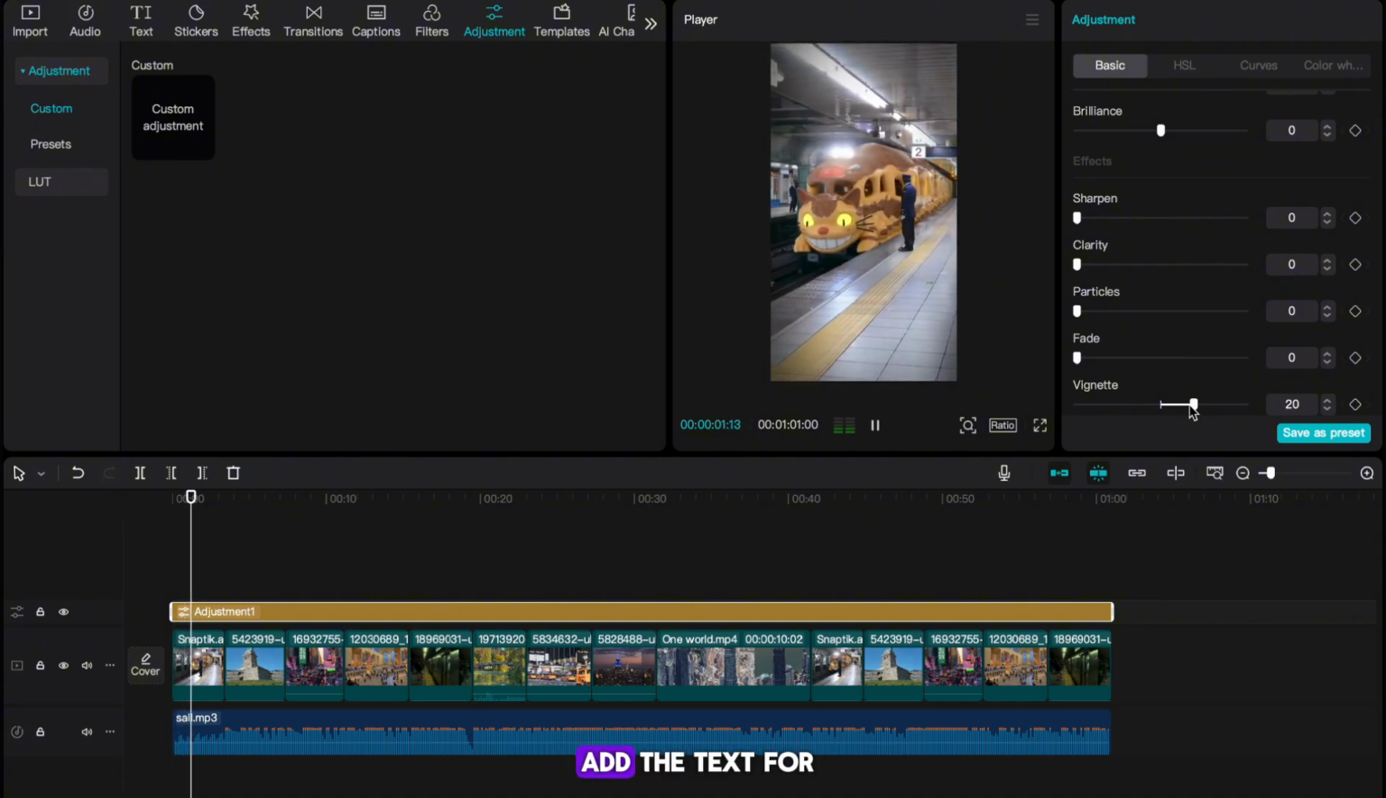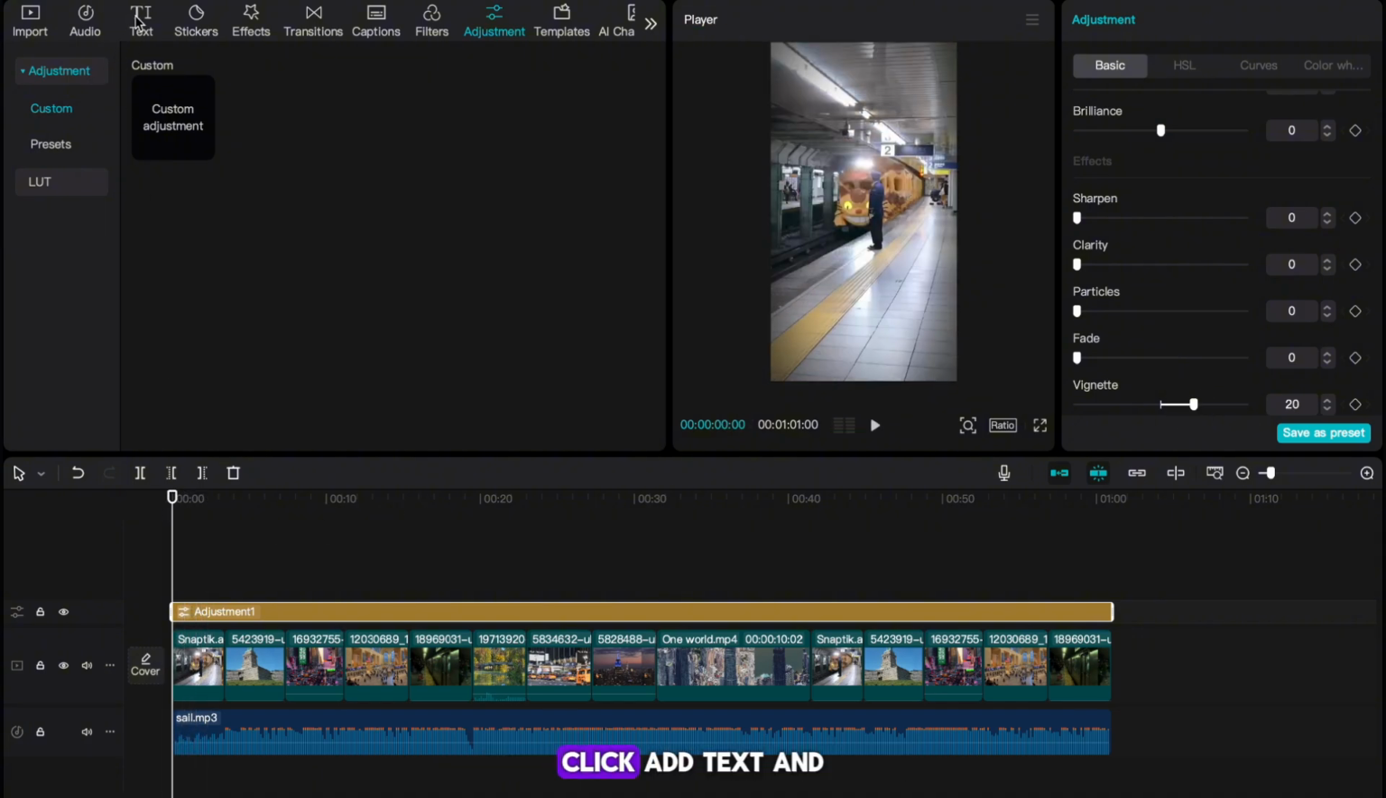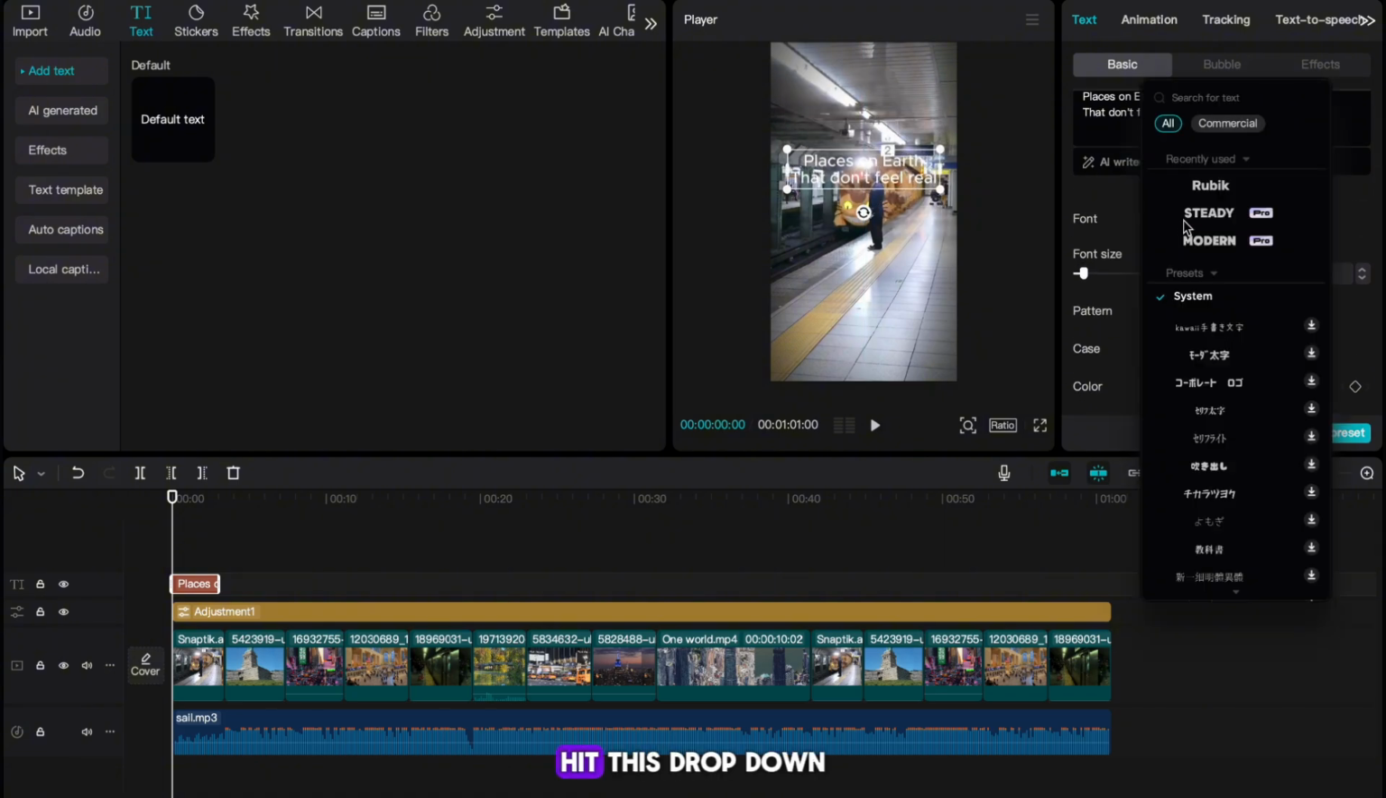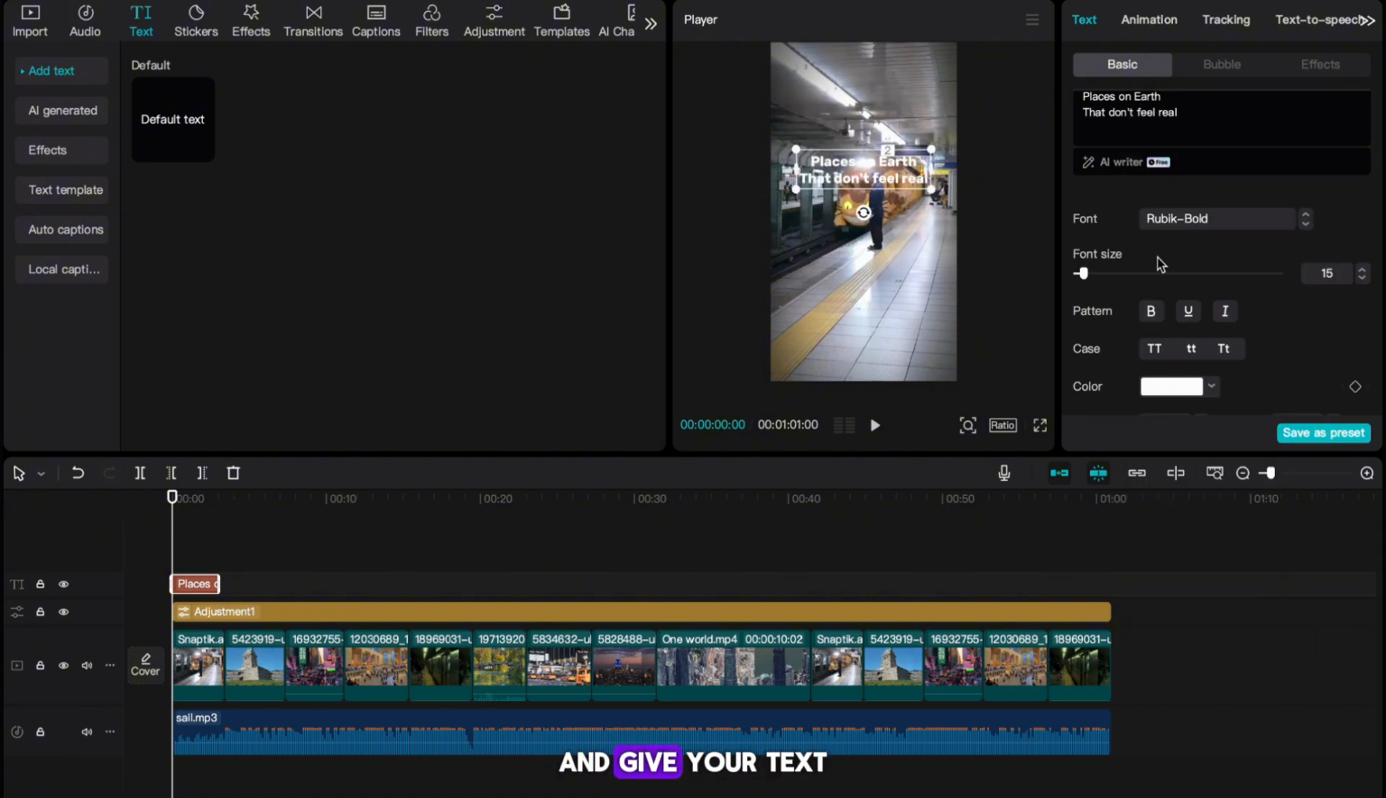I'm finally going to add the text for the video. Head to Text, click Add Text, and then add some default text. Next, head to the top right, and I'm firstly going to type in the text, "Places on Earth that don't feel real." Next, I'm going to position our text at the top of our screen like this by just dragging it up.